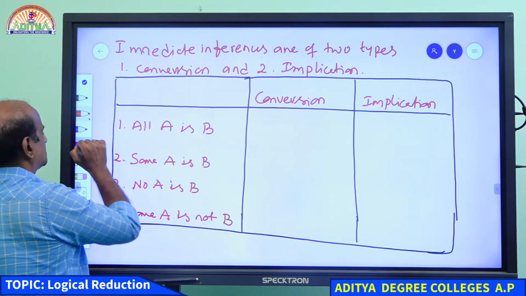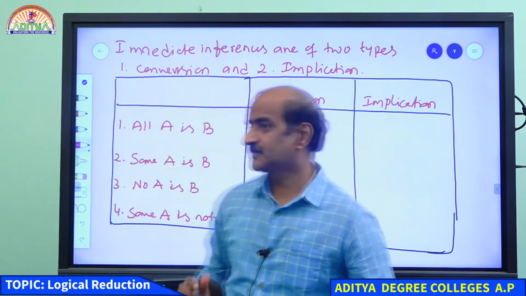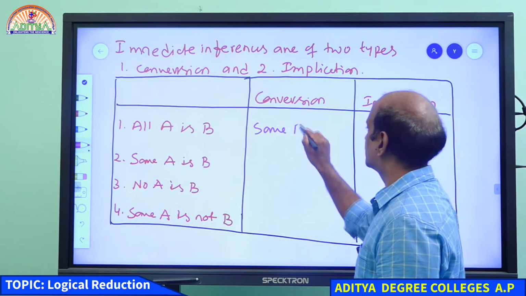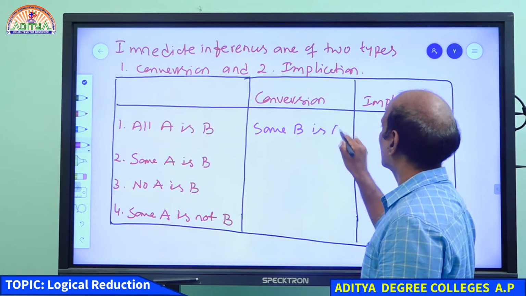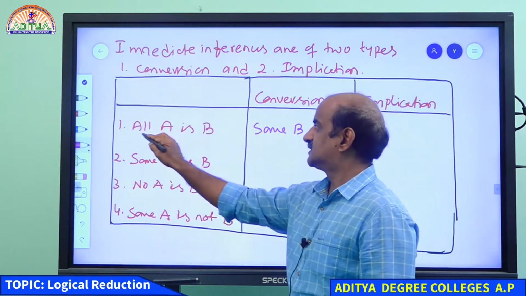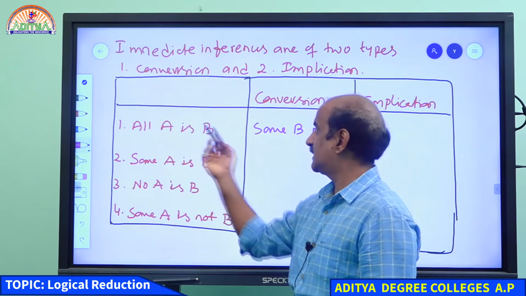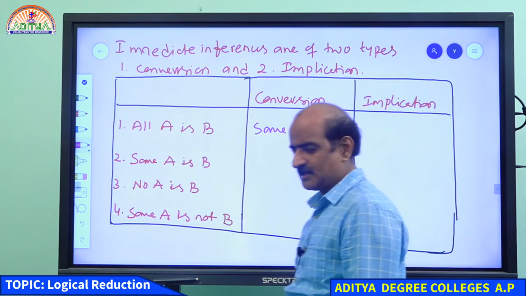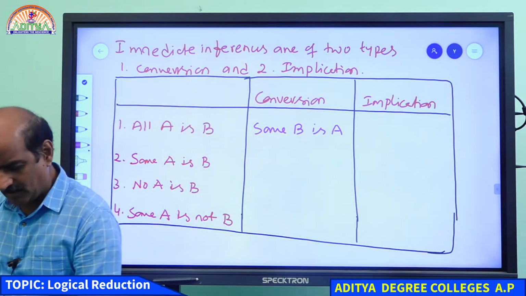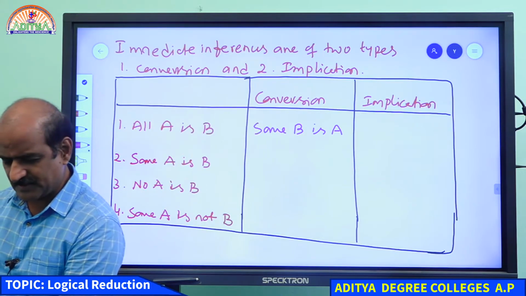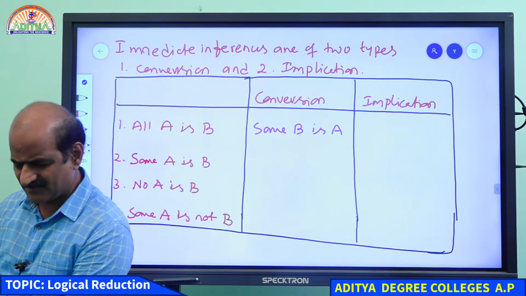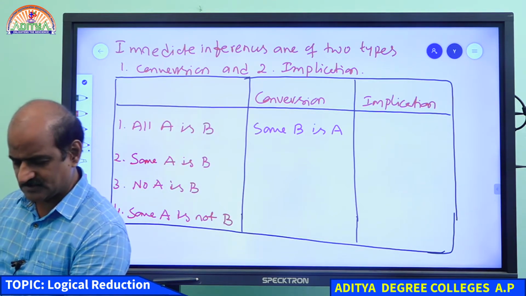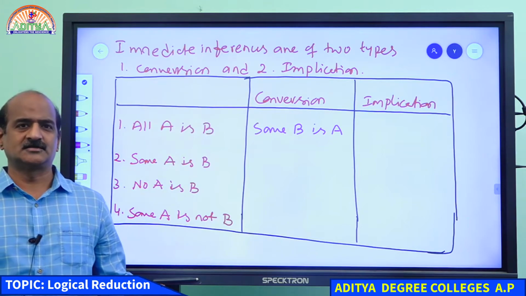Please write down the conversions. For the first statement, the conversion is some B is A. Conversion means just reversing. All A is B converts into some B is A. Students, are you clear? All A is B, the conversion is some B is A. This is the final part of syllogism. With this, we come to an end of syllogistic reasoning.